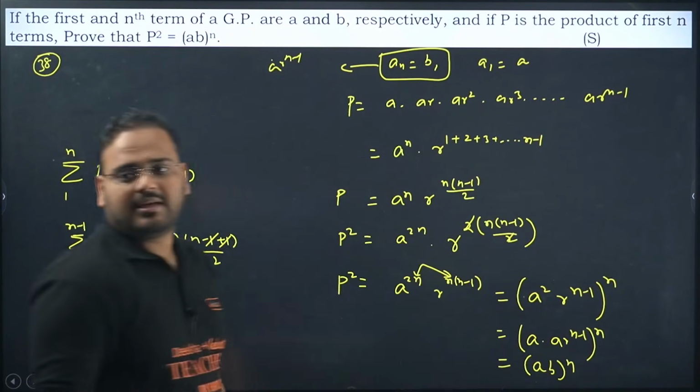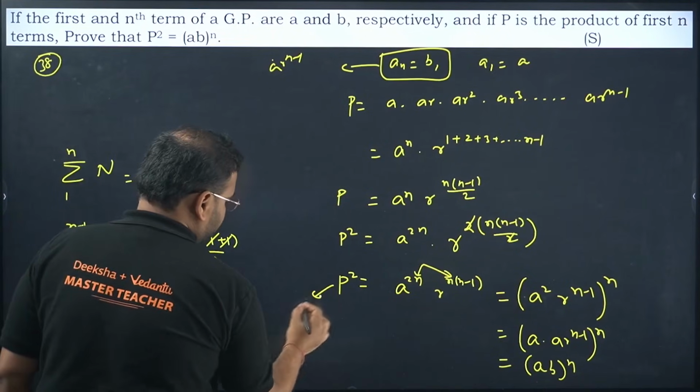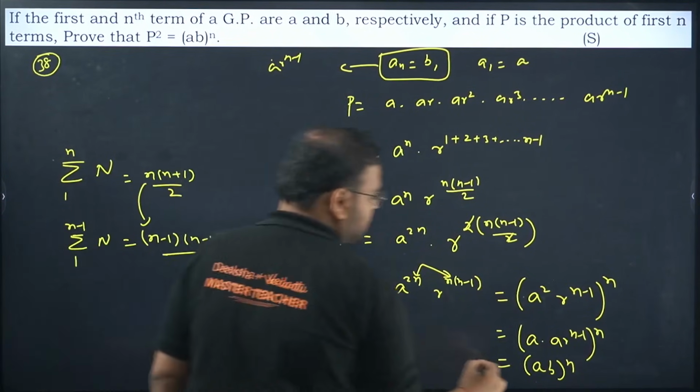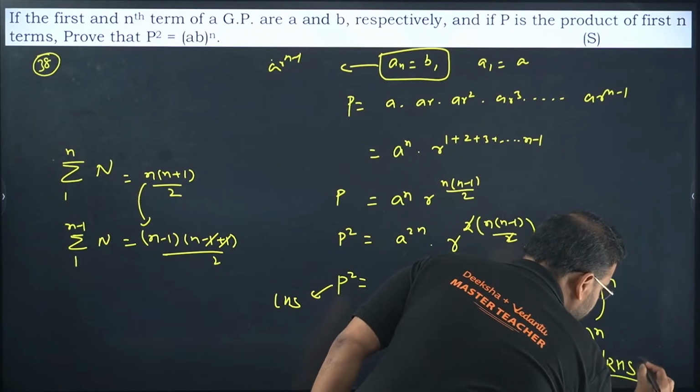What is the power? n. What do you have? This is your LHS. And what is this? This is your RHS. A very simple question.